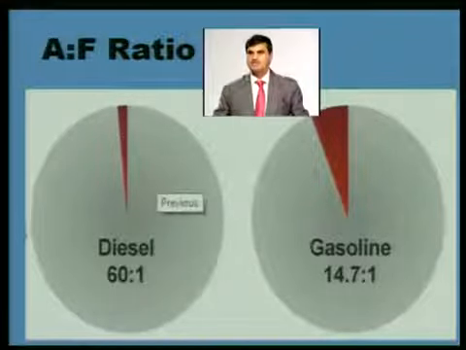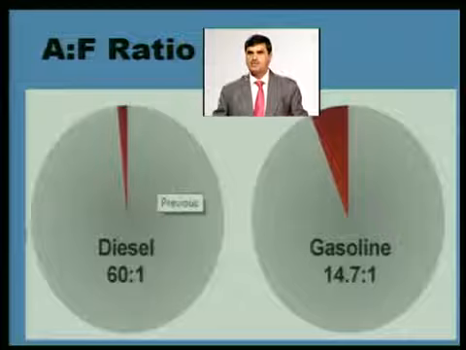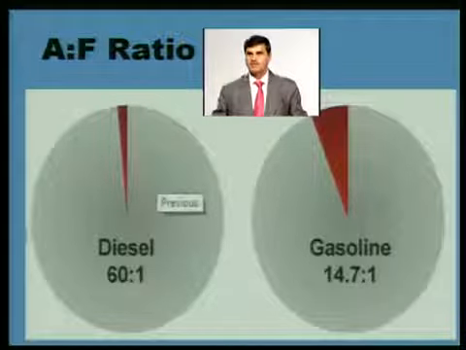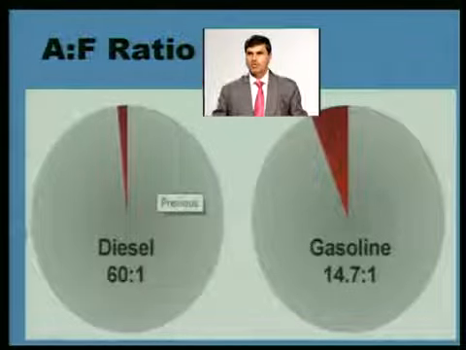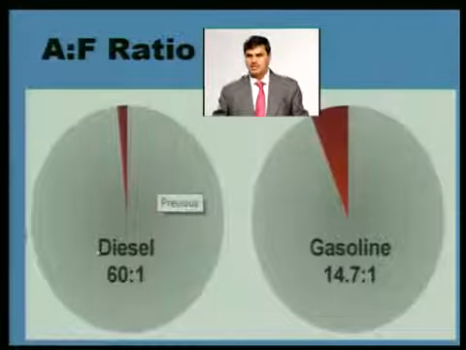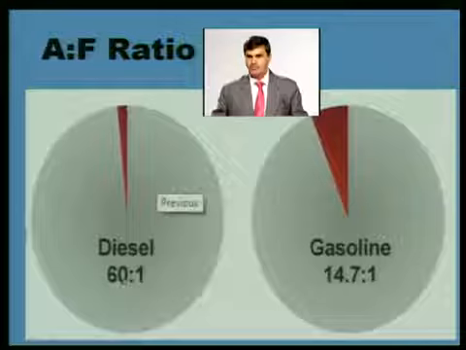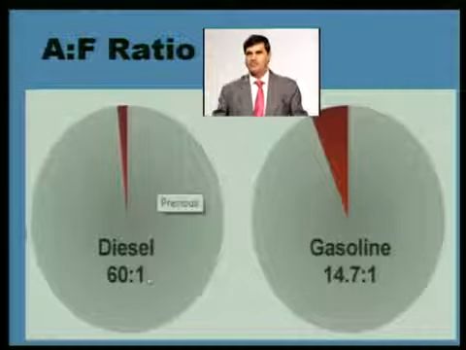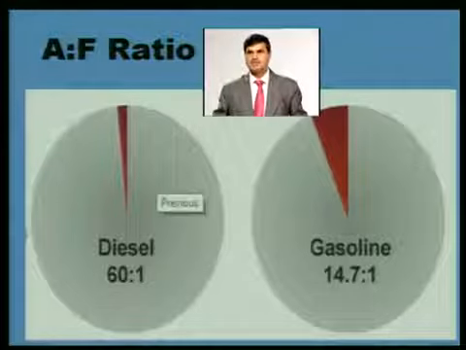In the case of a diesel engine, the air fuel ratio values are very high, say around 60. I am saying normal operation, more or less, when the load on the diesel engine is significantly lower; at that time the air fuel ratio is around 60. A very small amount of fuel and a very large amount of air is available inside the cylinder.